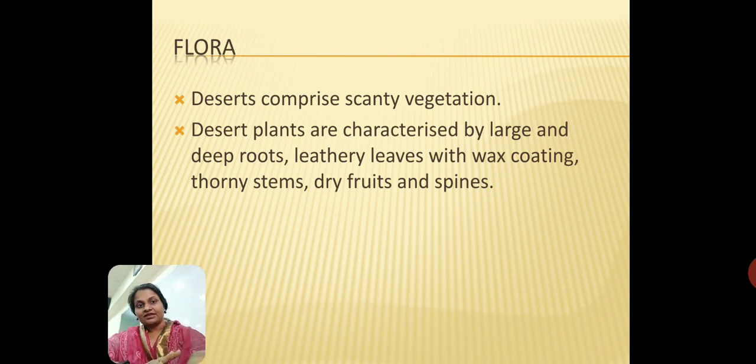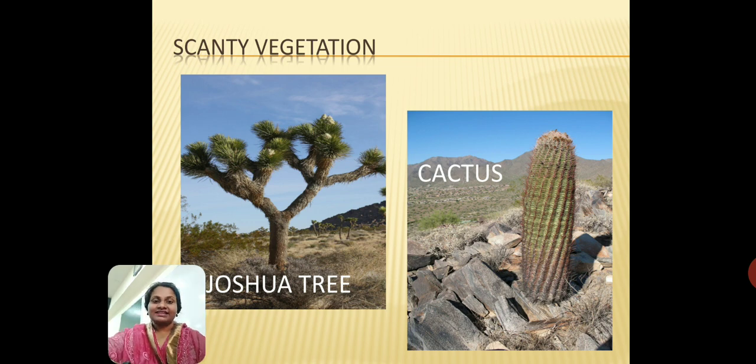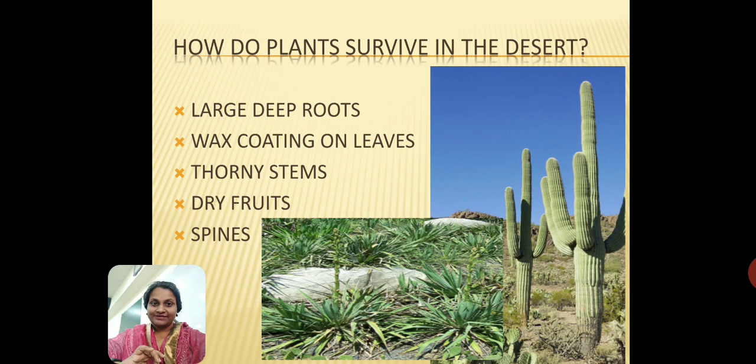Okay. Now moving on, this is an example of a tree, the Joshua tree. The Joshua tree and other cactus, and there is also a plant called yucca. All these are found in the deserts of North America. So the Joshua tree, yucca, the saguaro cactus, all these you will find in the deserts of North America. You need to remember the names. Please refer to your textbooks. You have those names in the textbook.